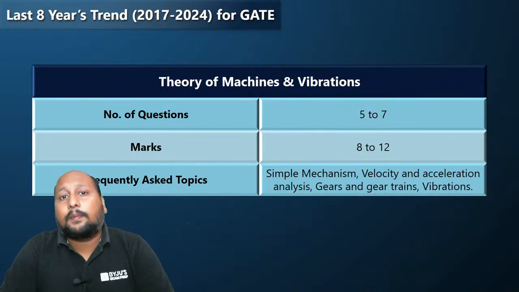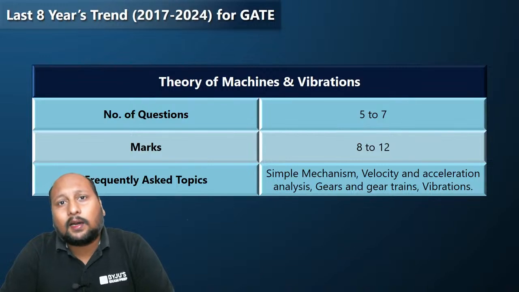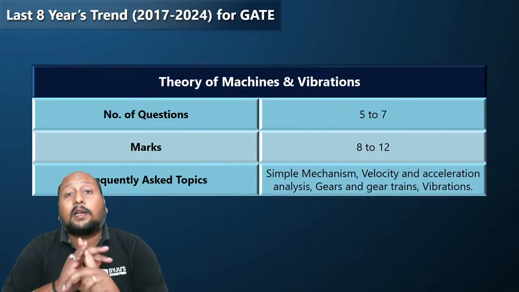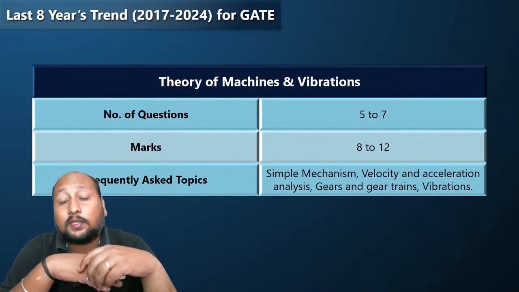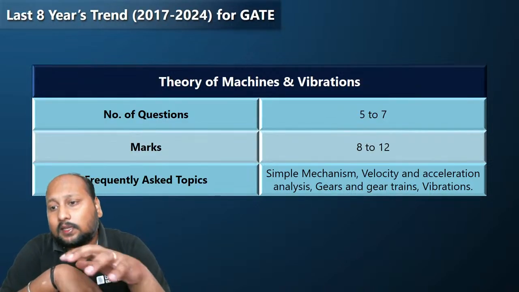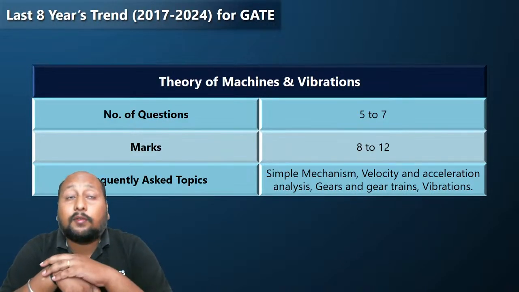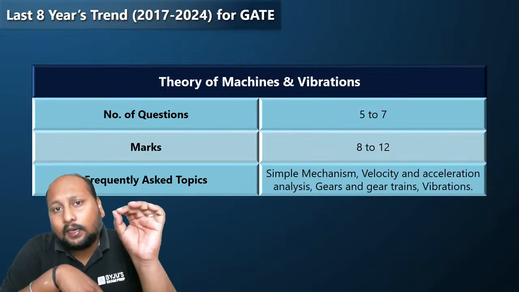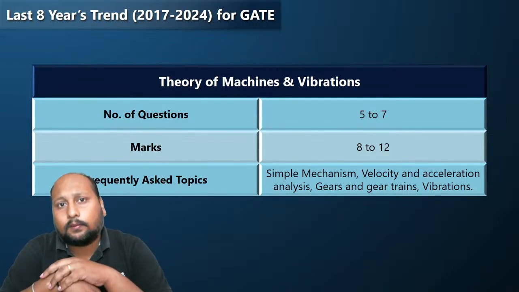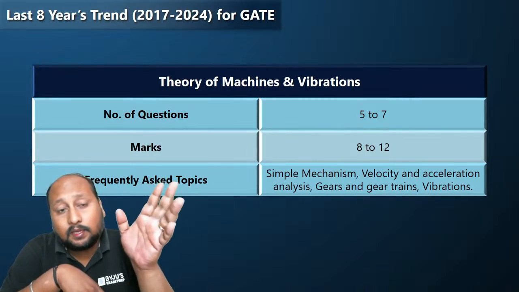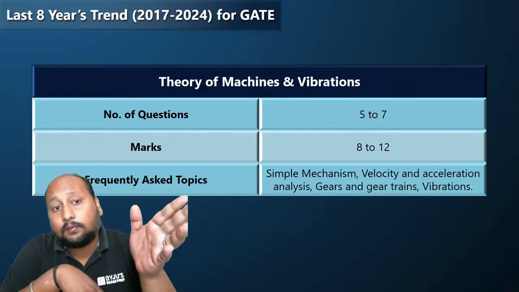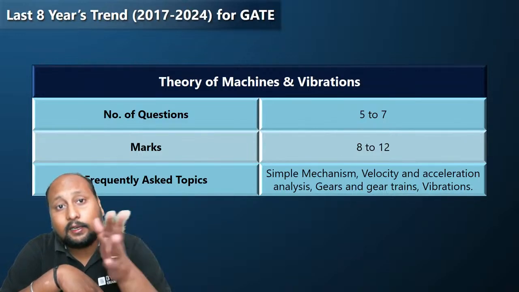The important topics from where you can expect questions every time are vibration, simple mechanism that we are studying right now, velocity and acceleration analysis, gear and gear train. From these set of topics you can expect a single question every year. That is the reason I've written these important topics, and this is a trend I'm seeing from the last 7 to 8 years, from 2017 to 2024.